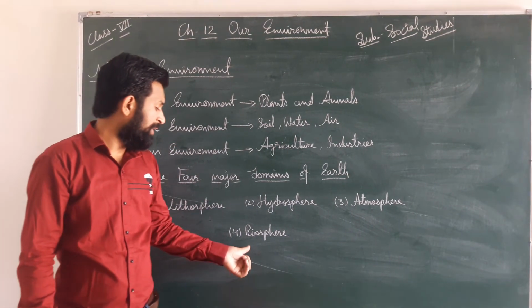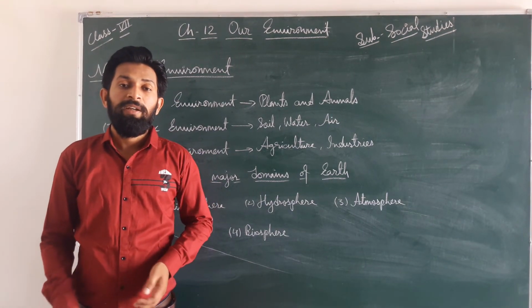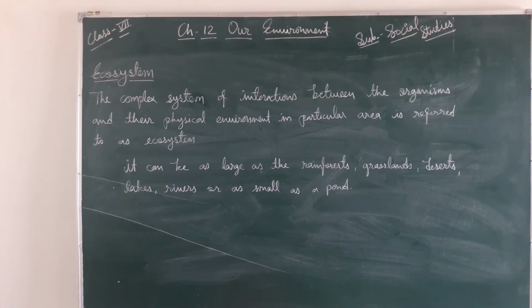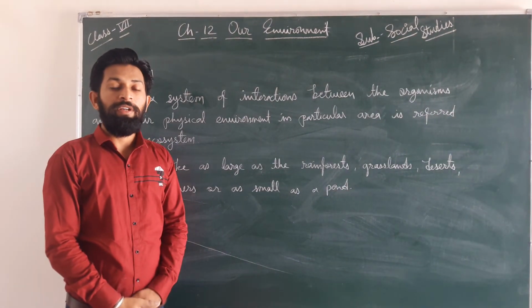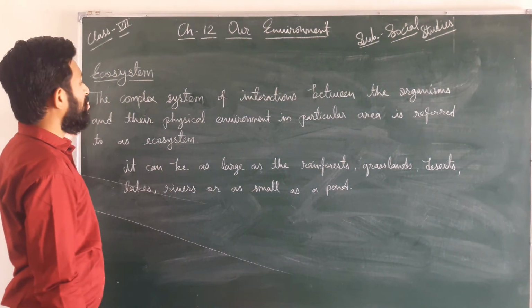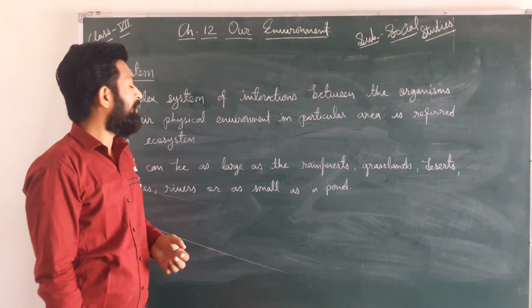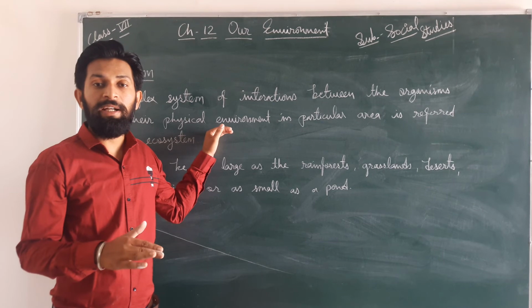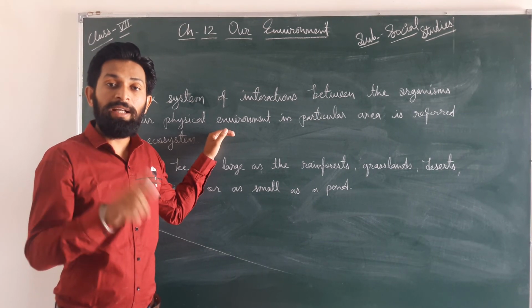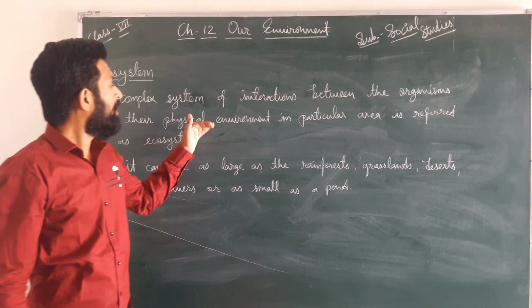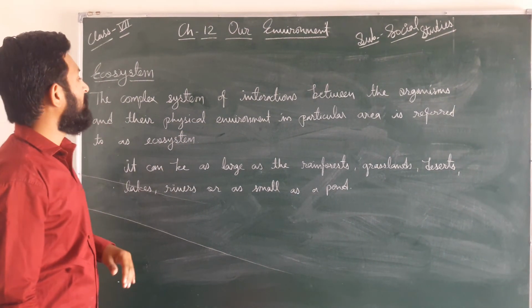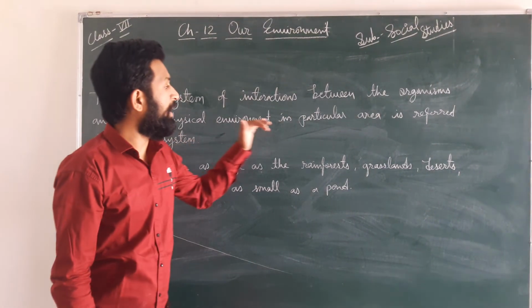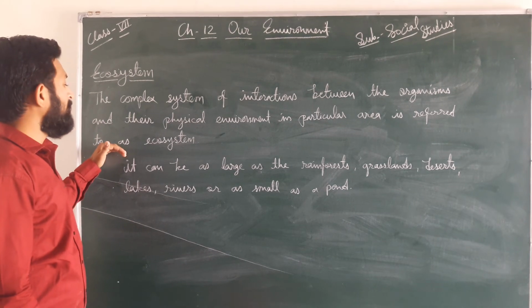Now biosphere. Biosphere means the interaction between plants and animal lives. Now ecosystem. Ecosystem is the complex system of interaction between the organisms and their physical environment, like a deer lives in a grassland. The interaction between the deer and the grassland is known as the ecosystem in that particular area.